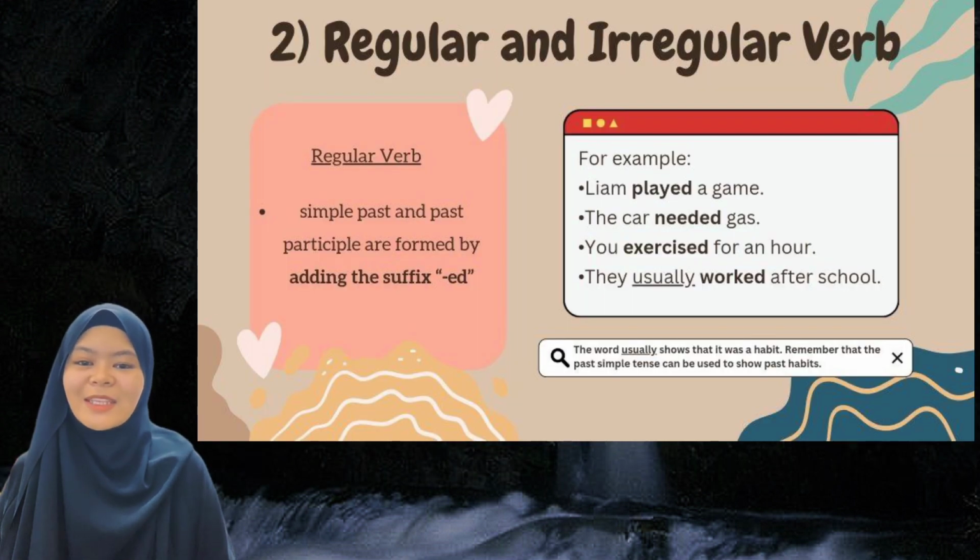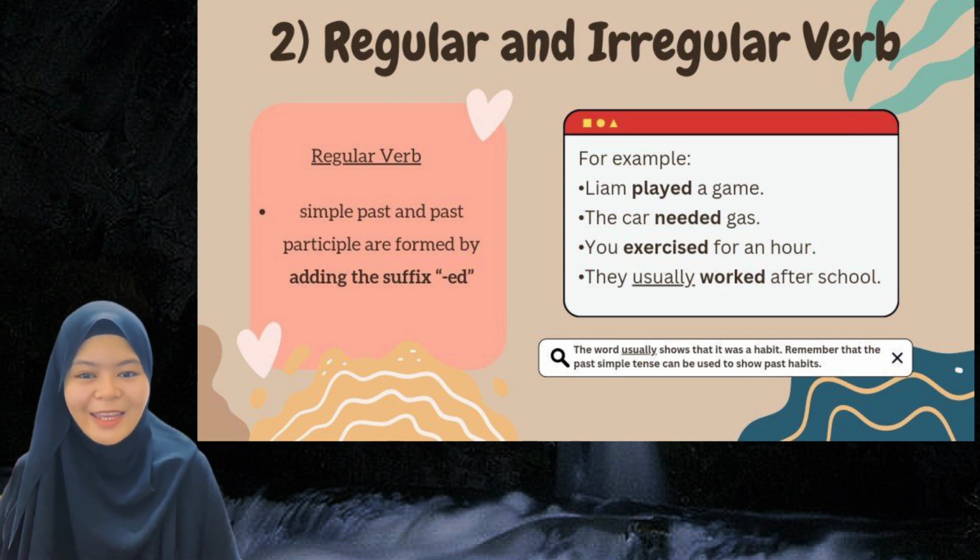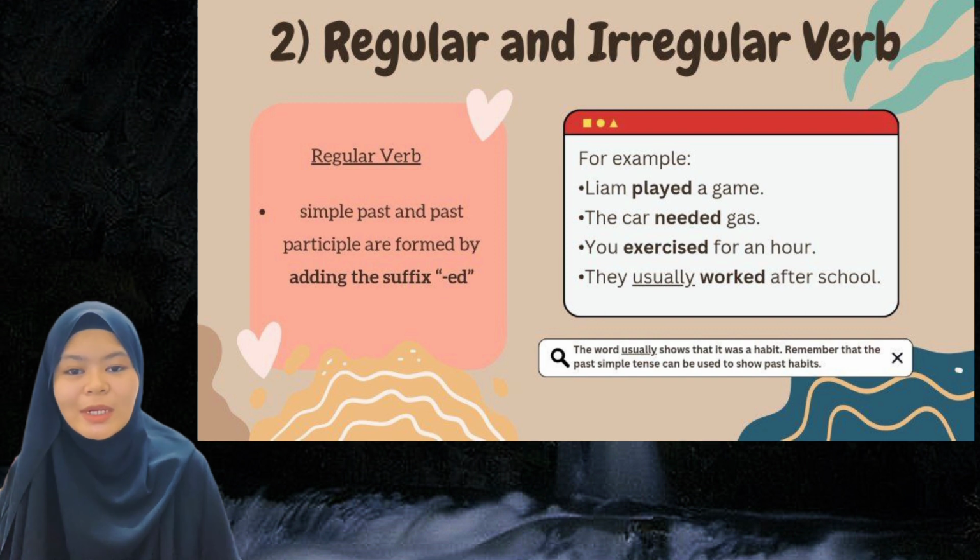Other than that, for the second form of tenses for the past simple tense, we have regular and also irregular verbs. For the regular verb, the simple past and past participle are formed by adding the suffix ed. For example, Lion played a game. The car needed gas. You exercised for an hour. They usually worked after school. The word usually shows that it was a habit. Remember that past simple tense can be used to show past habit.